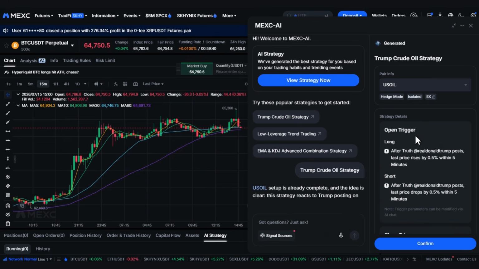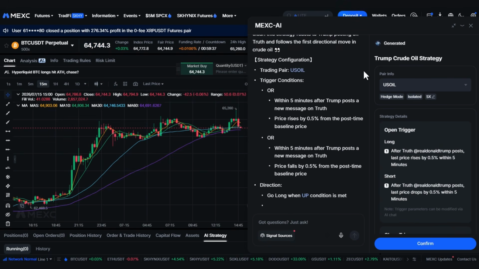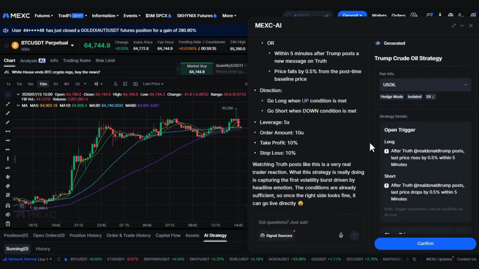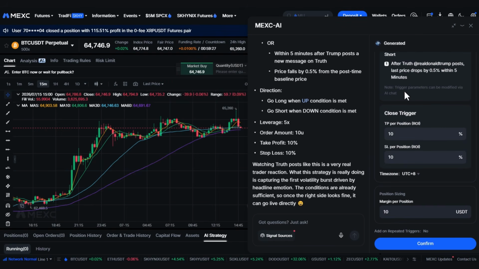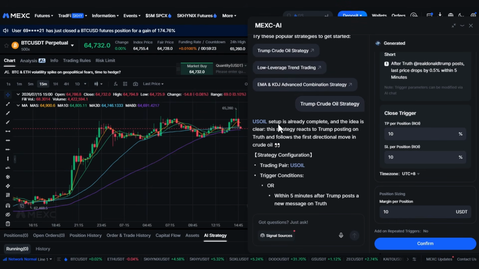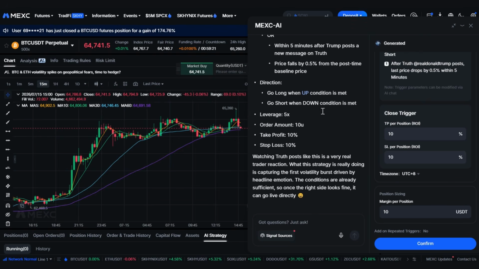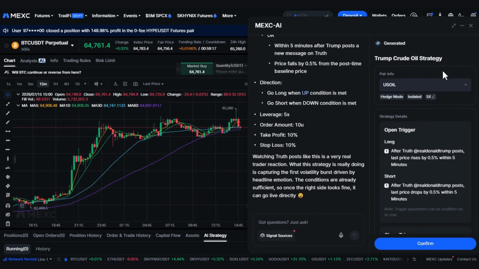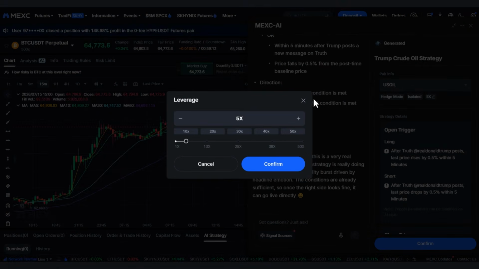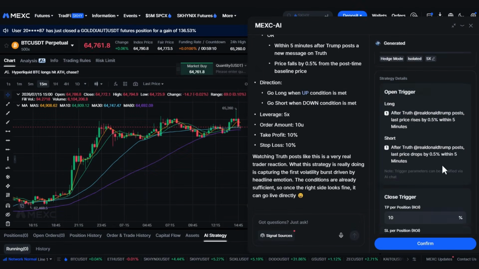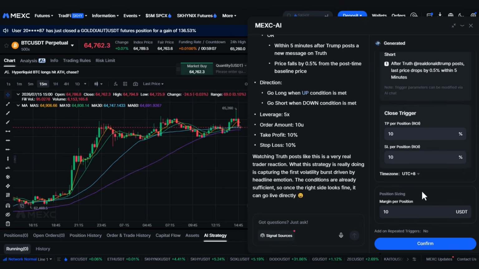When you do, it's going to show you the full configuration. The trading pair, the trigger conditions, the direction it trades, the leverage being used, and the take profit and stop loss levels. Everything is laid out clearly so you can see exactly what the strategy is doing before you run it. On the right side, you have all the editable details: the pair info, the margin mode, the leverage, and any other parameters you want to adjust. So if you like the strategy but want to change the leverage or tweak the take profit, you can do that right here. Once you're happy with everything, click Confirm.